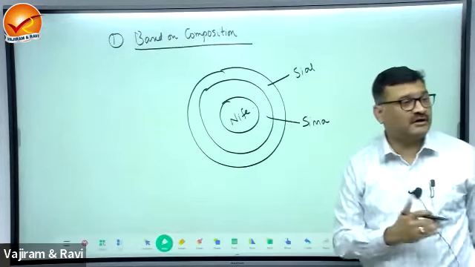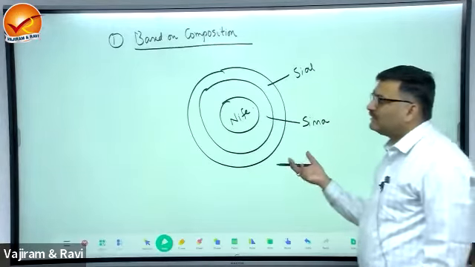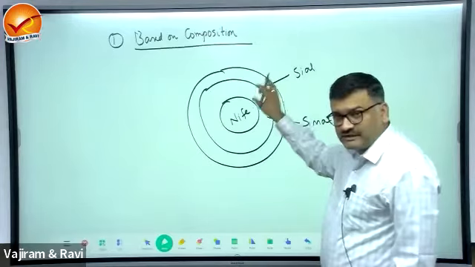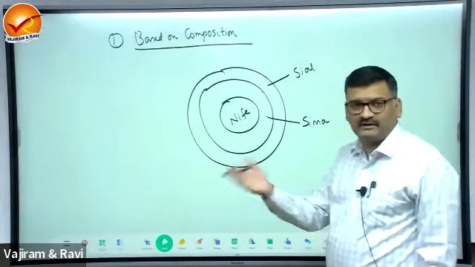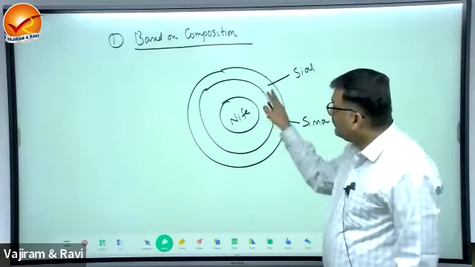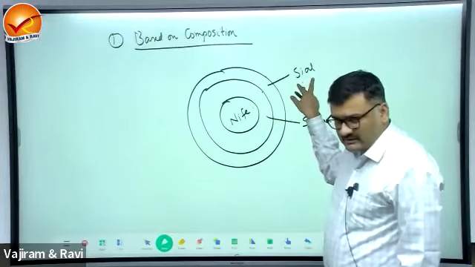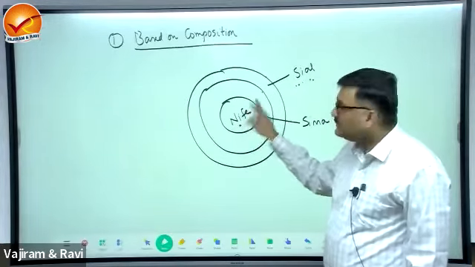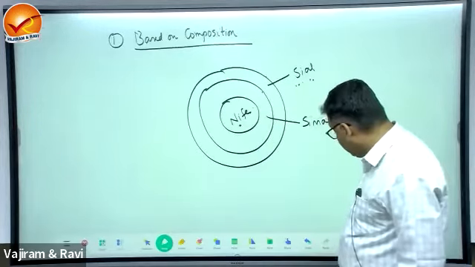So the concept of Sial, Sima, Nife was given, but this model contested that the thickness of Sial, Sima and Nife is almost uniform. That later on was rejected. Okay, but composition-wise it is true. The outer layer of the Earth still consists of Sial, and the innermost part is Nife. So there are three layers of the Earth's interior based on the first model.